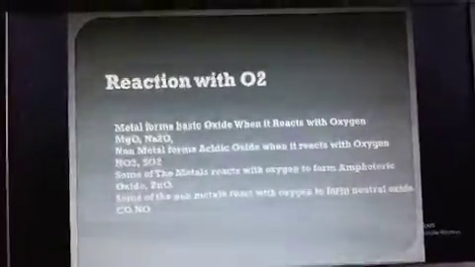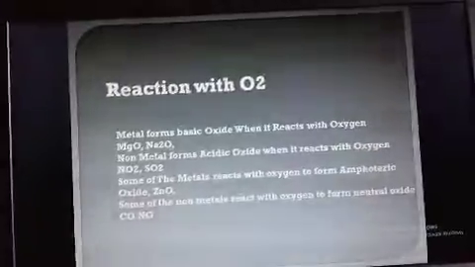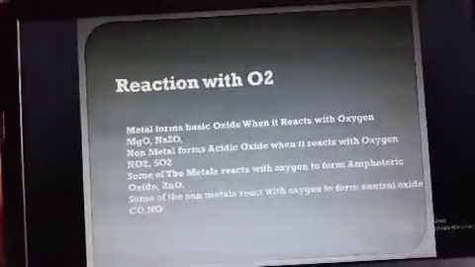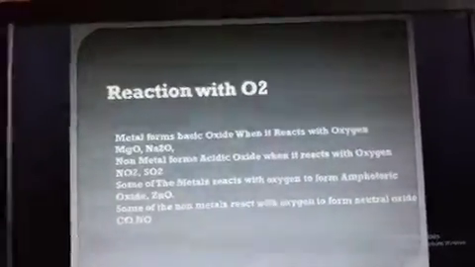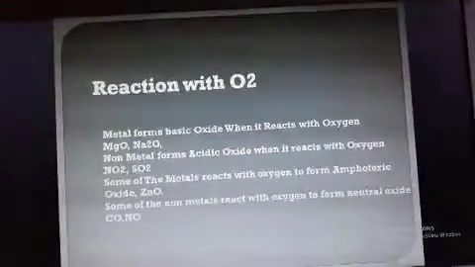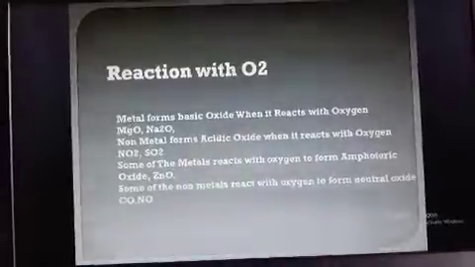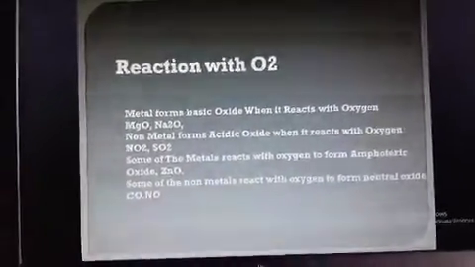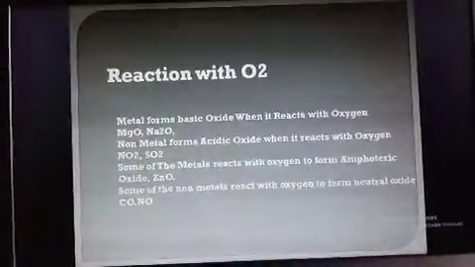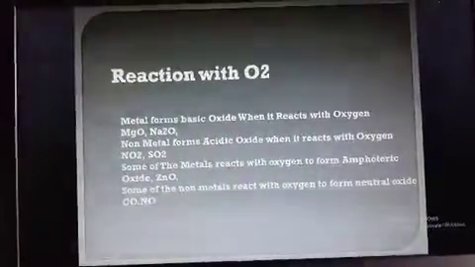So these are the things: metals react with oxygen to form basic oxides, and non-metals form acidic oxides. So once again I am repeating the definition. Basic oxides are those oxides which on dissolving in water produce a basic solution, and those which produce an acidic solution are known as acidic oxides.